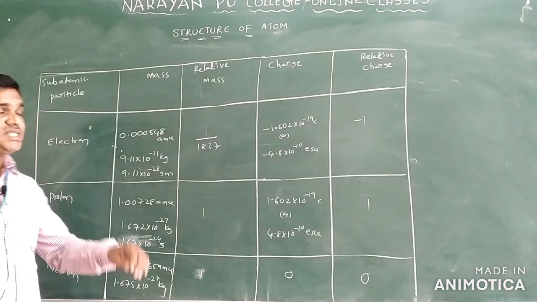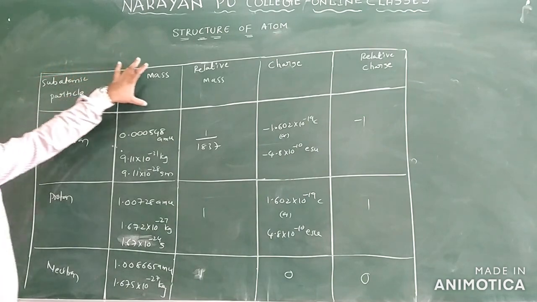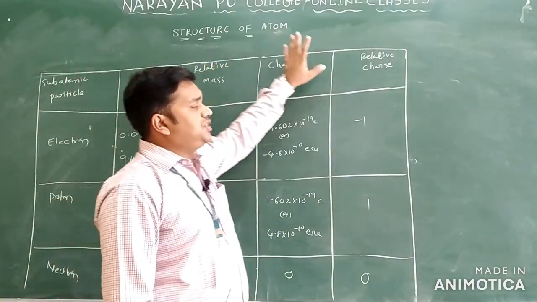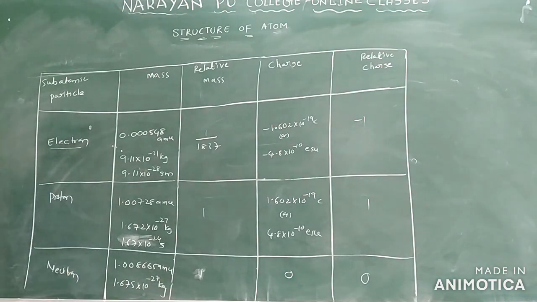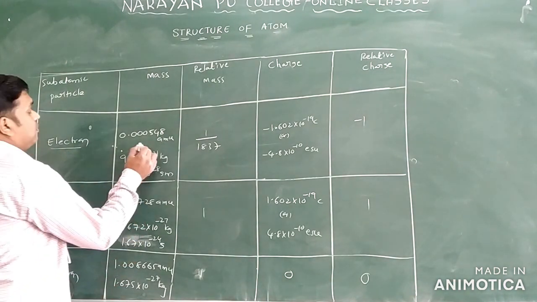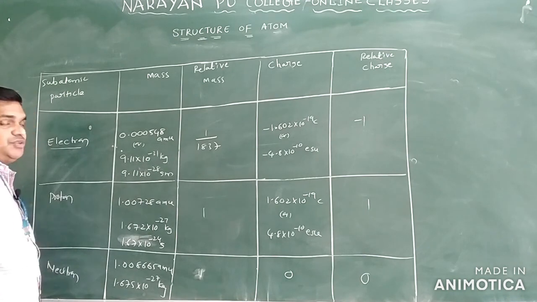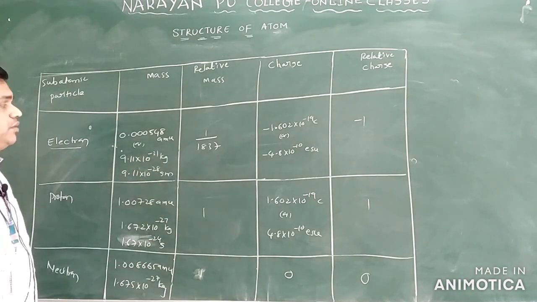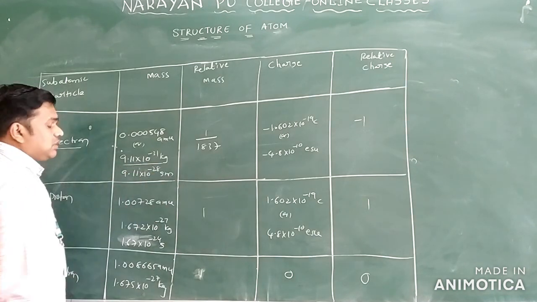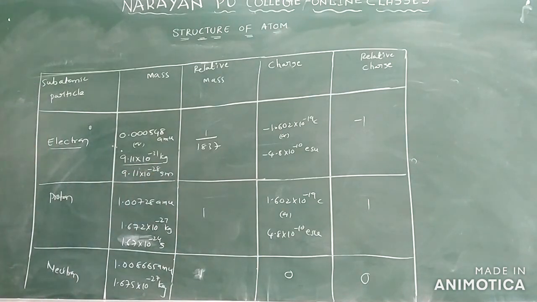Now we can see this table: subatomic particle, mass, relative mass, charge, and relative charge. See the first fundamental particle, we have the electron. For the electron, we can see the mass in the form of AMU, kilograms and grams: 0.000548 AMU. In kilograms, we have 9.11 into 10 power minus 31 kilograms.